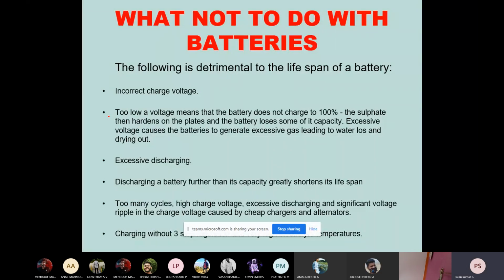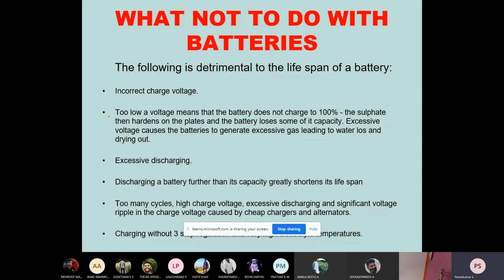Another one is too low voltage, which means that the battery does not charge to 100 percent. The sulfate then hardens on the plates and the battery loses some of its capacity. So that's where sulfation is required. Excessive voltage causes the battery to generate excess gas, leading to water drying out. The water electrolyte level will keep on decreasing. So too low or too high voltages mean this will happen.